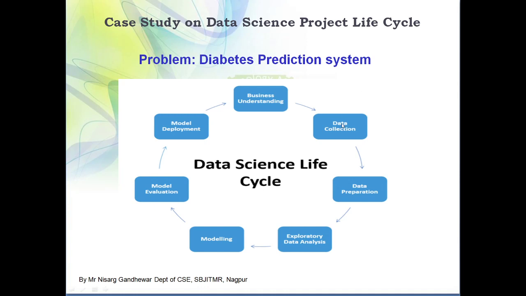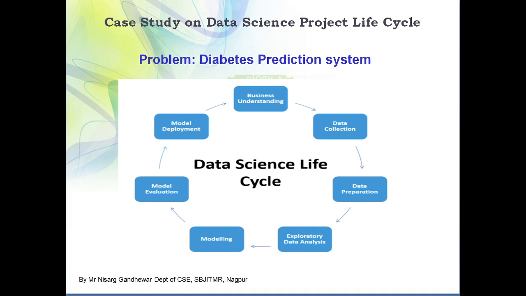Next is data collection. In order to build a model, to design a system, what I require is a data set. To collect the data set, you need to have multiple resources. Either you can get a ready-made data set which is available. Suppose a data set is not available, you need to contact various hospitals, or a particular doctor, through whom you can collect your data.